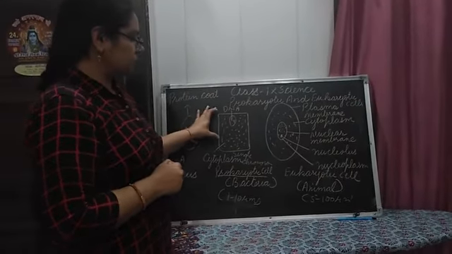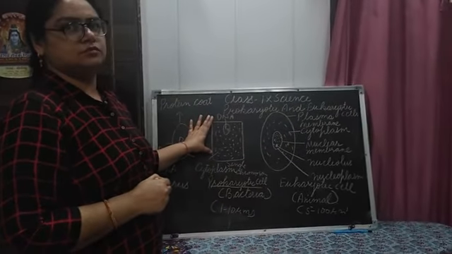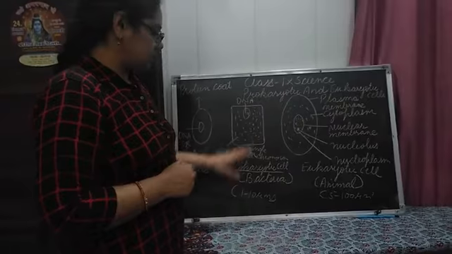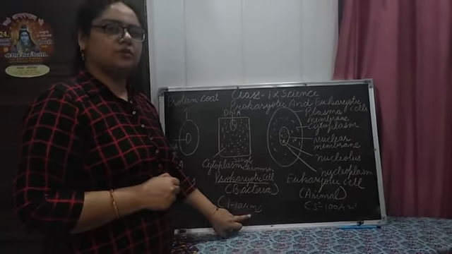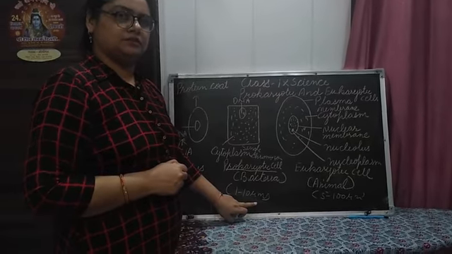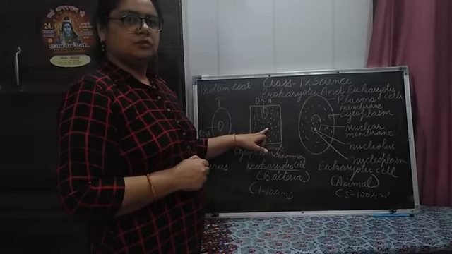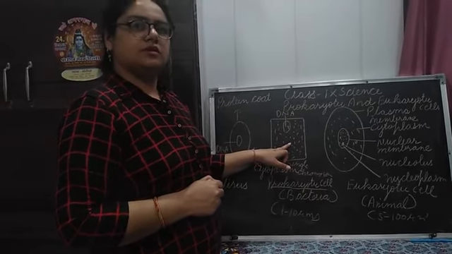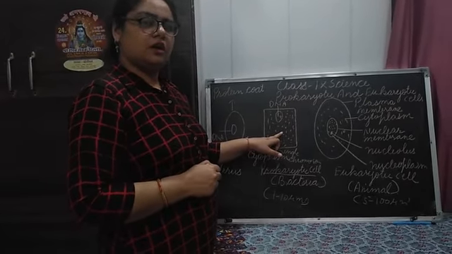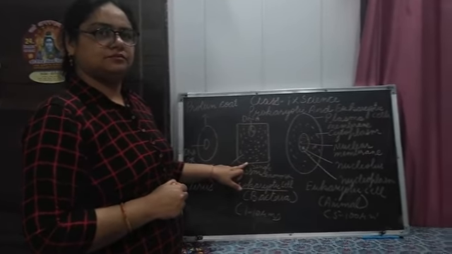Also, students, the size of the prokaryotic cell is small, 1 to 10 micrometer. They are incomplete cells. Membrane-bound cell organelles and mitochondria are also absent in the prokaryotic cell.